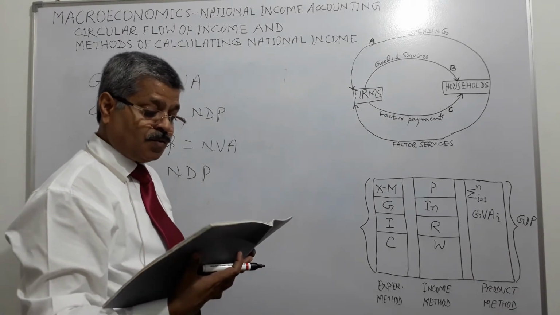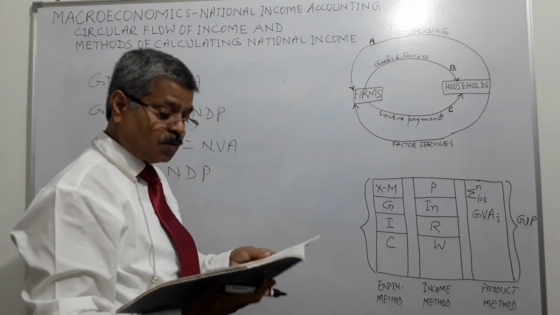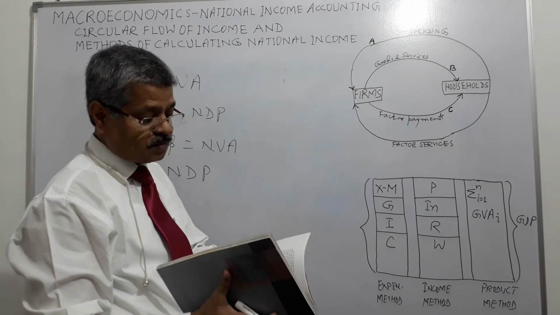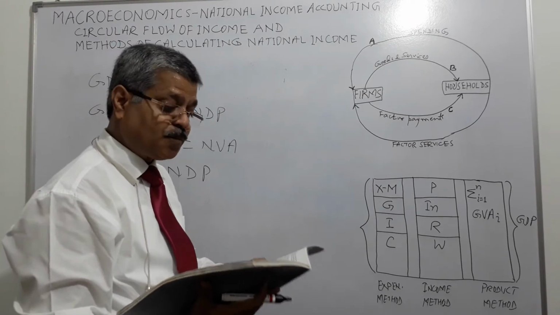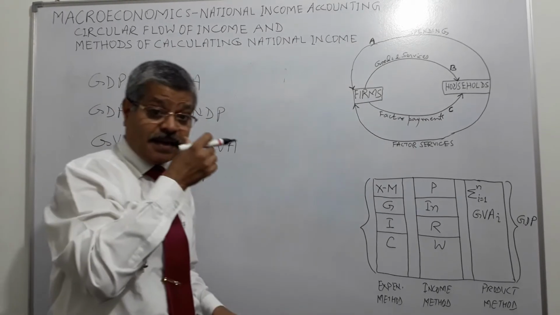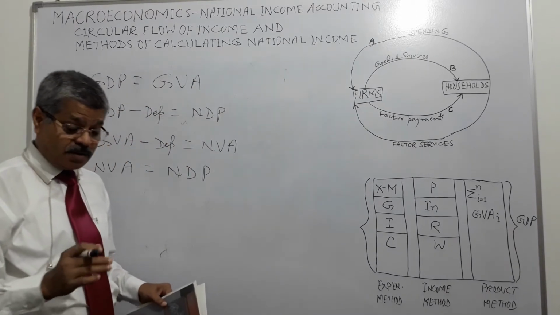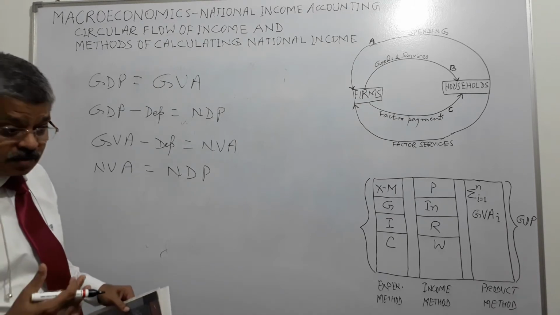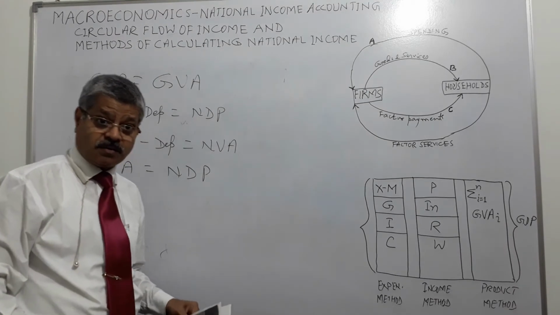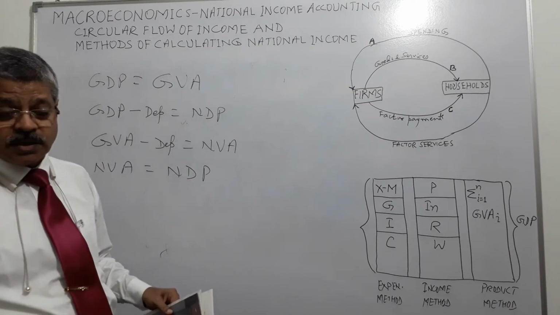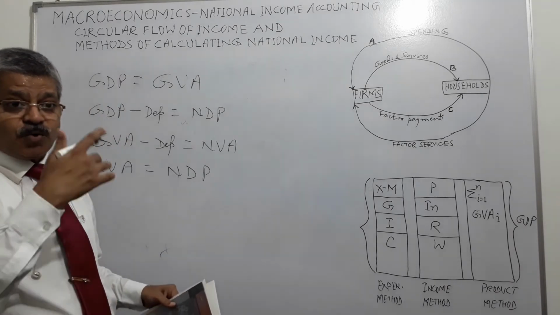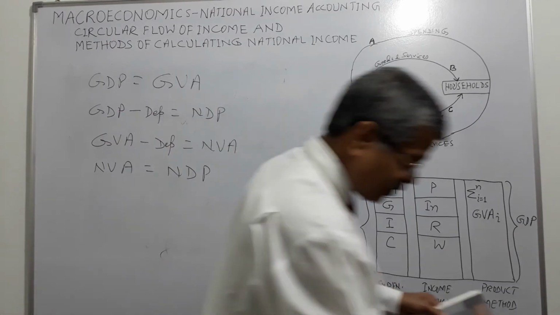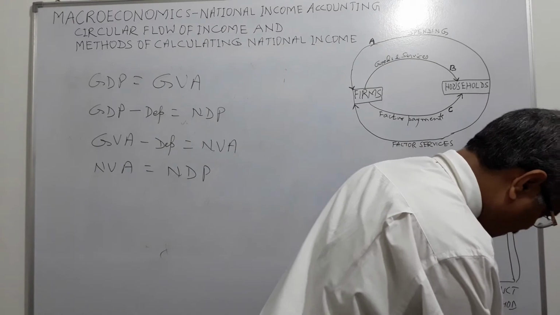Then we go to, here we had seen, what was it? We had seen this was the product or value added method. Once again you must remember value added. Value added means my contribution to the output production, any firm's contribution. It always excludes intermediate goods, whereas production or output includes intermediate goods, right? So that is one way of calculating GDP.